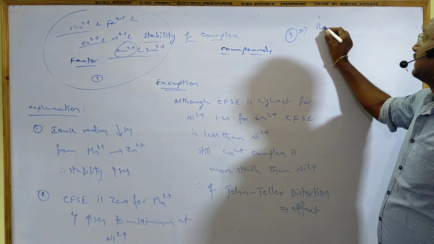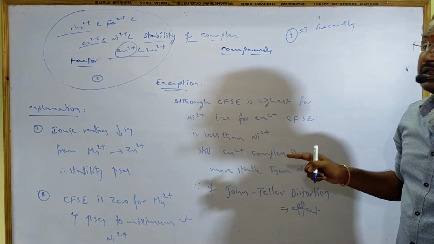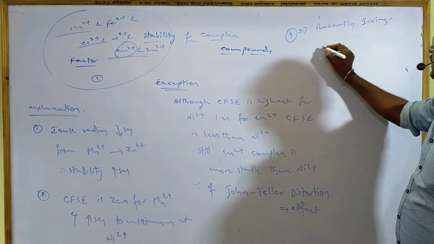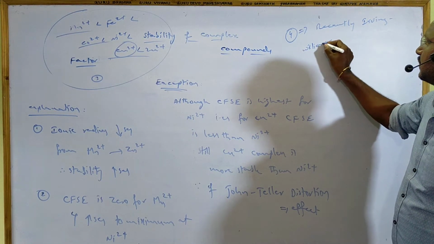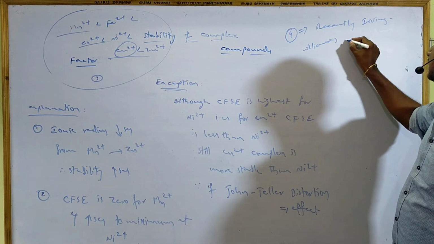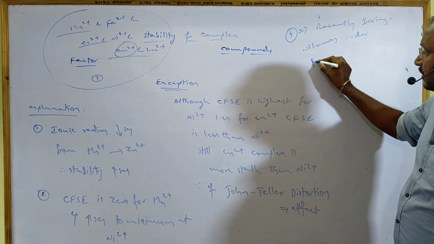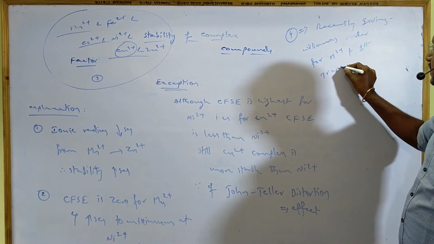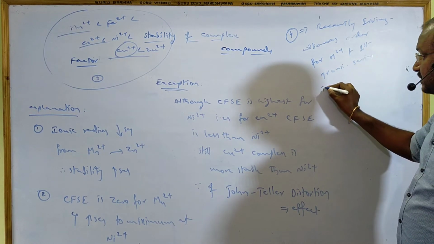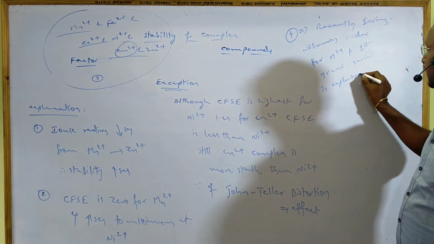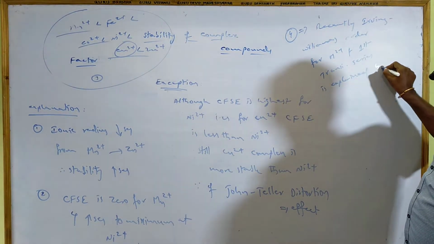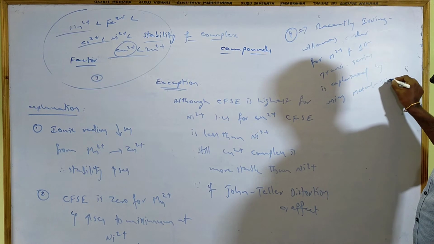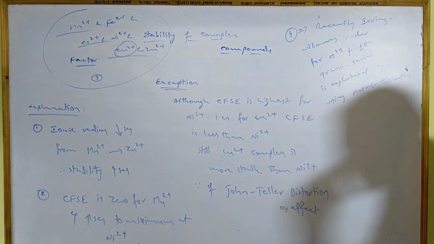Fourth factor. Recently, the Irving-Williams order for M2+ of the first transition series has been explained using metal thiolate complexes. Thiolates means sulfur donation; the donor atom in them is sulfur.